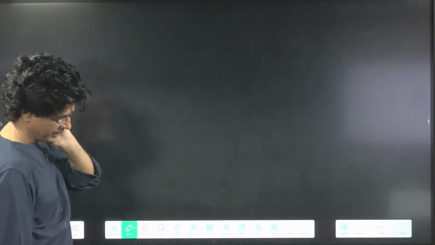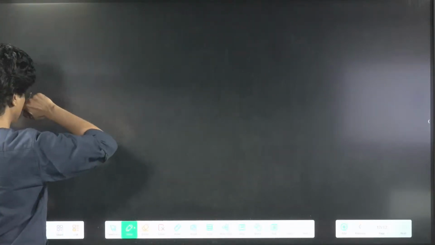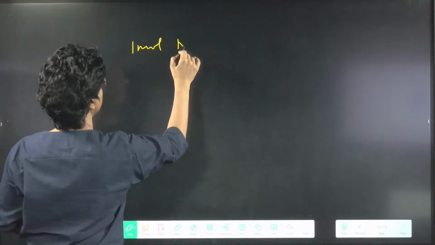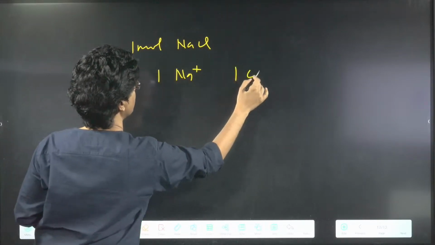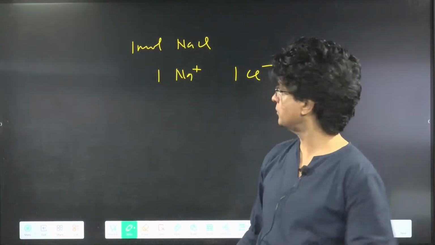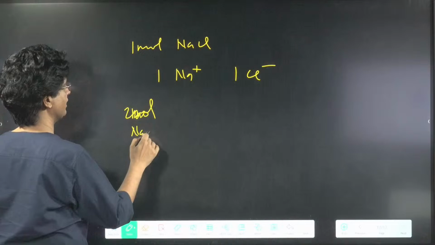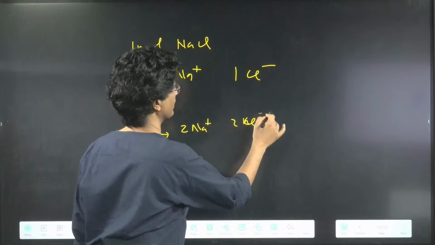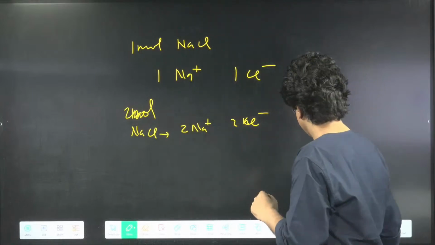Okay, now see this thing. This is very important. Everyone, please come. Beta, ek baat batao mujhe. If I take 1 mole of NaCl, I believe that it will give me 1 mole of Na plus and 1 mole of Cl negative. Agree or not, beta? And if I take 2 moles of NaCl, I'll get 2 moles of Na plus and 2 moles of Cl negative. Yes or no, beta? Okay, theek hai. Let's see that stuff.